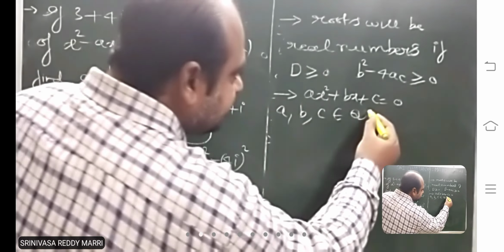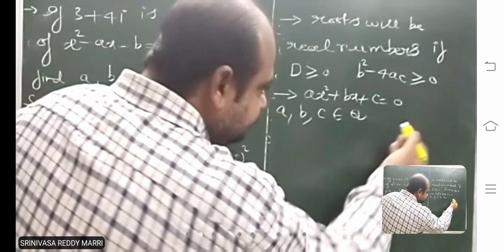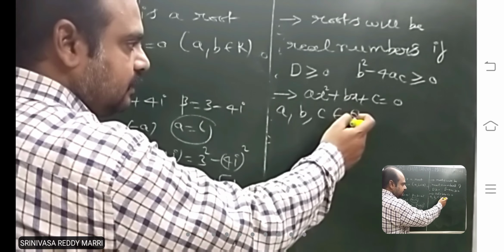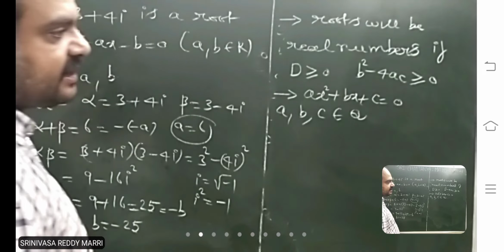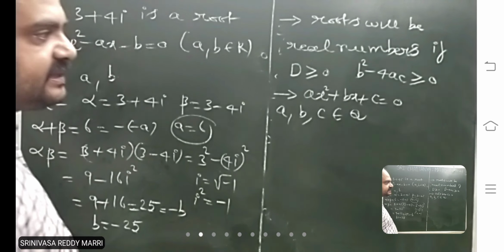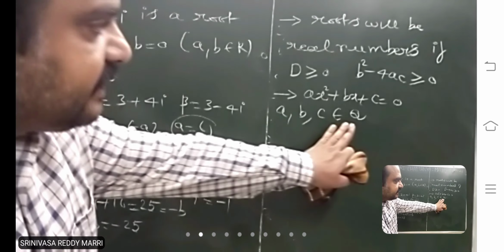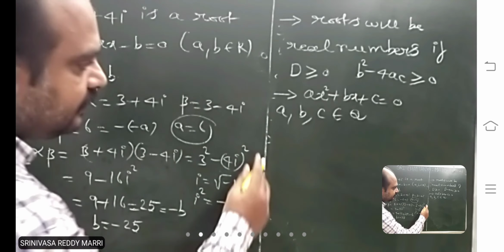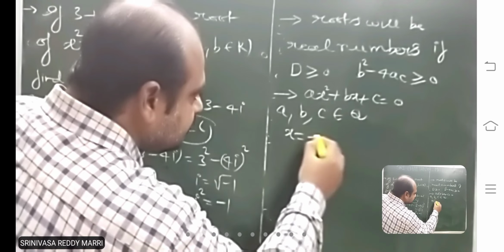Rational numbers means integers are also included: either integers or rational numbers. So now what are the roots, if you observe this?